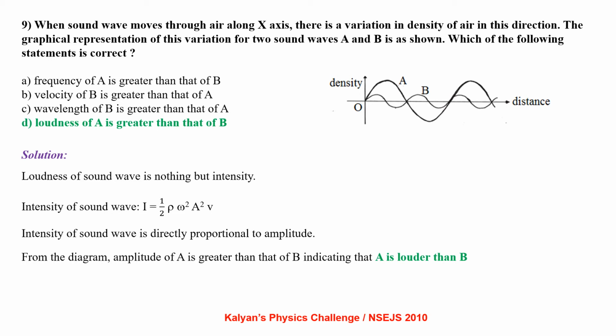In the case of sound waves, intensity is nothing but loudness, while in the case of light waves, intensity is nothing but brightness. So here it is a sound wave. The intensity of a sound wave is given by the formula I equal to half rho omega square A square V, where rho is density, omega is angular frequency, A is amplitude, and V is the speed of the wave. From the formula we can see intensity of a sound wave is directly proportional to the square of amplitude, provided other parameters remain constant. So from the diagram, the amplitude of wave A is greater than that of B, indicating that A is louder than B.